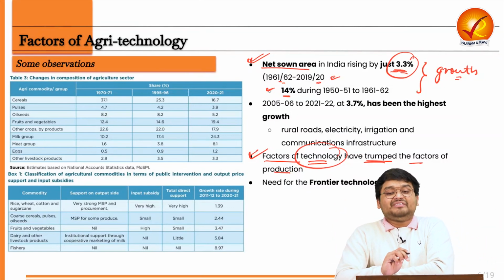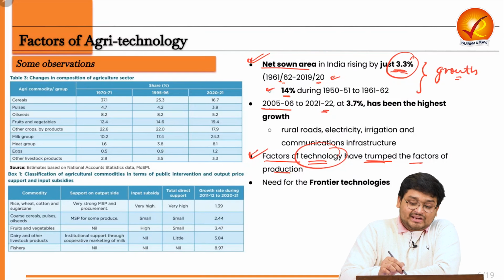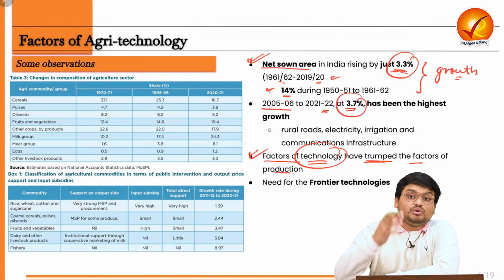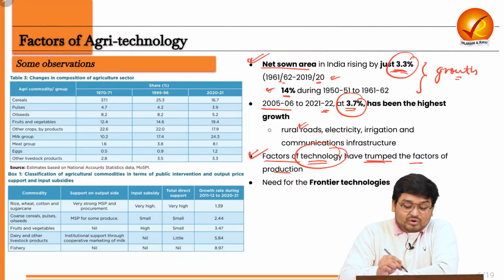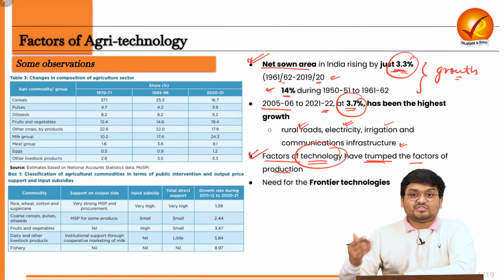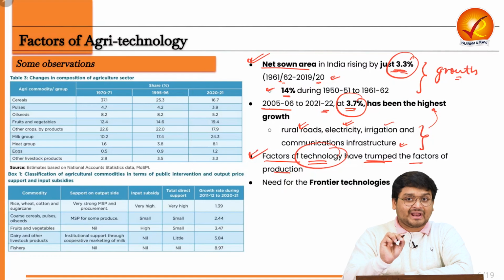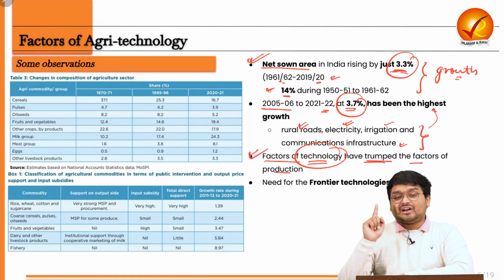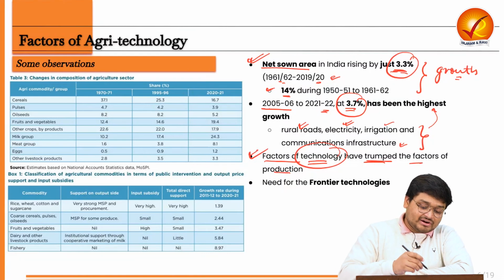And also another evidence that we can get is from 2006 to 2022, when Indian agriculture grew at 3.7% due to various agricultural interventions and various government schemes, such as building better rural roads, electricity, irrigation and communication infrastructure, such as the awareness being spread to the farmers via SMSs and so on. So these were the factors of growth during this time and not the increased amount of land. So we have to understand that factors of technology are better than factors of production right now when it comes to Indian farming.